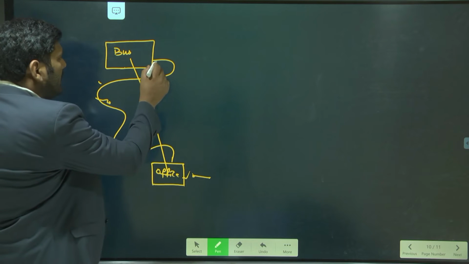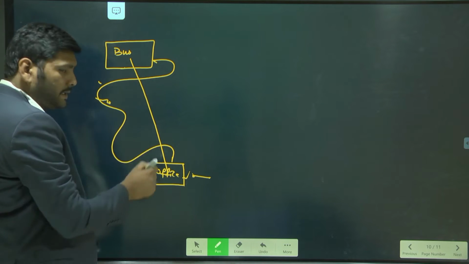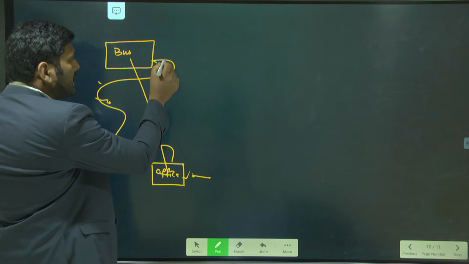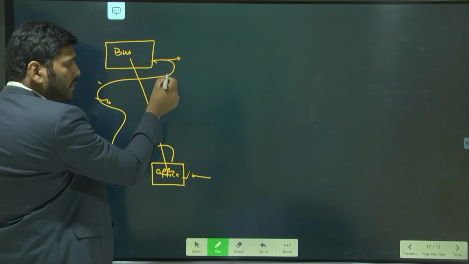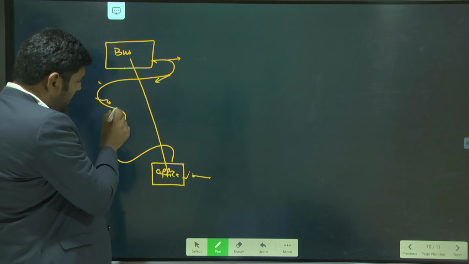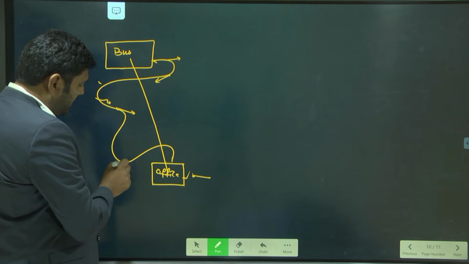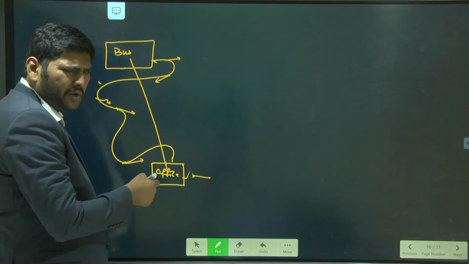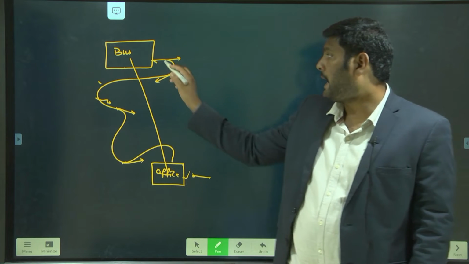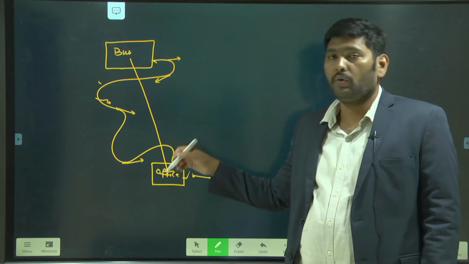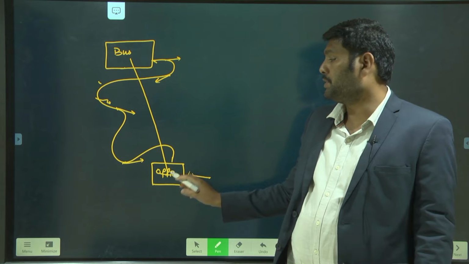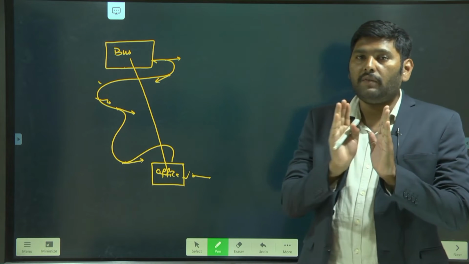But in the actual path, there is no specified direction. When it started, the direction is in this way. When it comes here, the direction of the vehicle is this, and when it comes here, the direction is this. In a path, every position has different directions. So the actual path followed by the object is known as distance, and the shortest distance between initial and final position is called displacement.